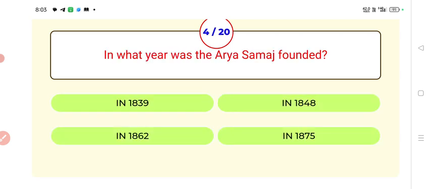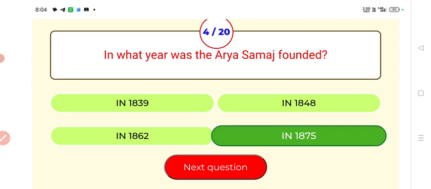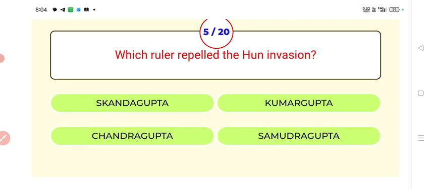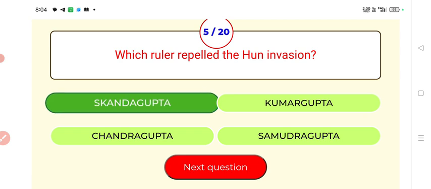Next very important question. In what year was the Arya Samaj founded? Answer, 1875. Arya Samaj was founded in 1875. Next, which ruler repelled the Hun invasion? Answer, Skandagupta. Skandagupta repelled the Hun invasion.